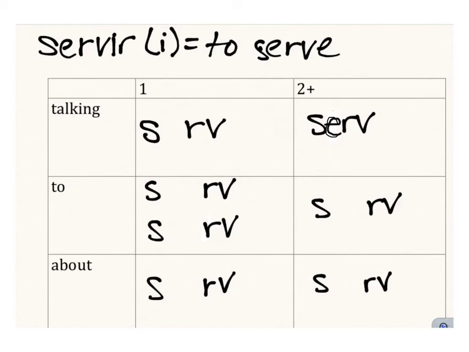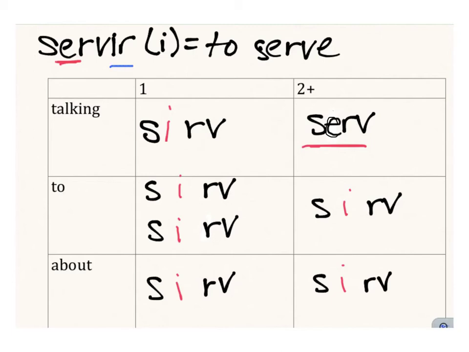So instead of the E in the infinitive, we're going to choose an I. So sirve, sirve, sirve, sirve. There's no sirve here, right? It's servir. Here we have sirve and sirve again.